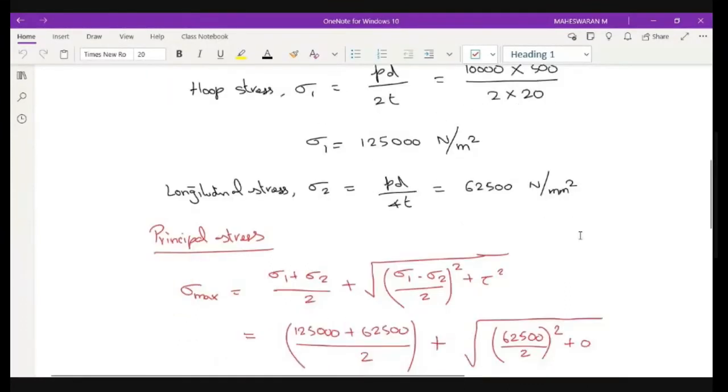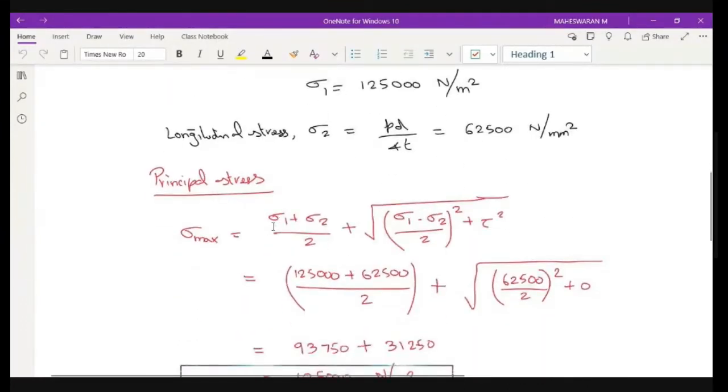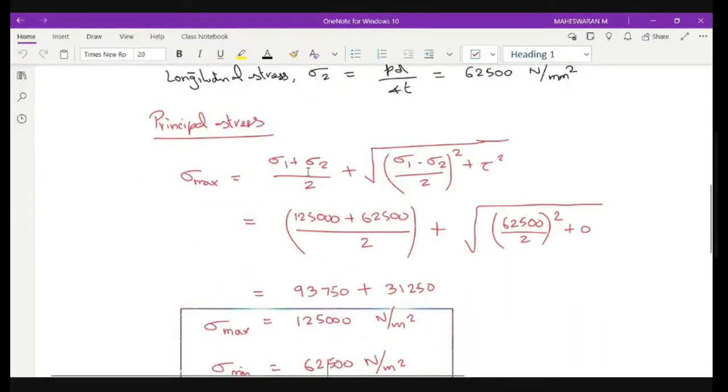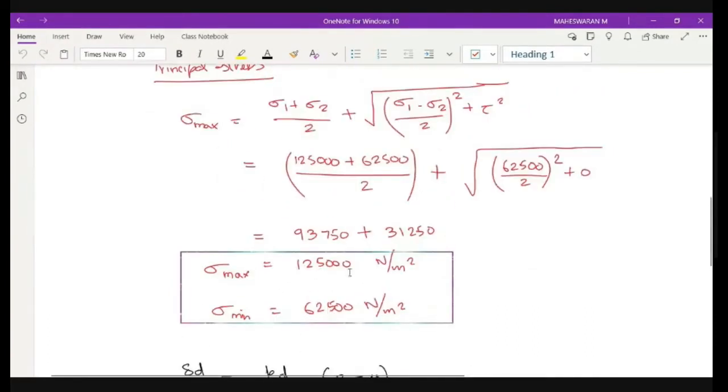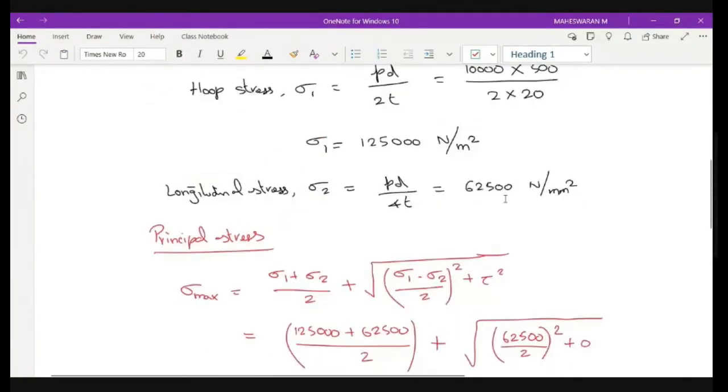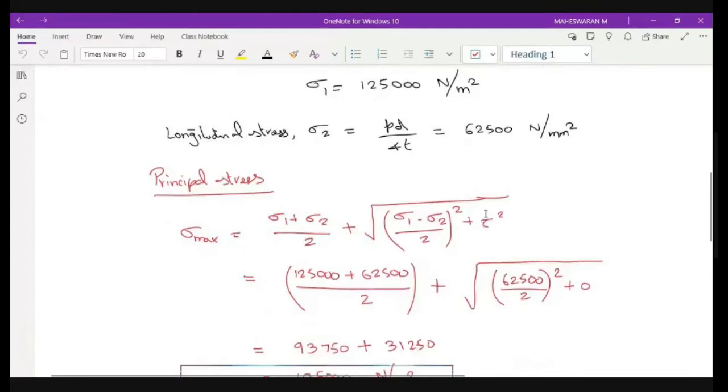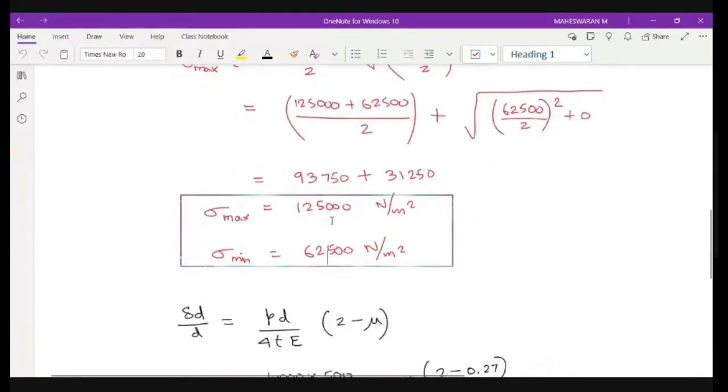Now let us identify the principal stress. The formula for principal stress is (sigma 1 plus sigma 2) by 2 plus root of ((sigma 1 minus sigma 2) by 2) the whole square plus tau square. I don't have shear stresses here, so you can neglect it. Substituting all these values, you will get maximum principal stress as 125000 and minimum as 62500, the same as what you got here. Since we don't have shear stress, whenever you apply this formula, you will get the same value, right? So this is the overall stress developed on the particular cylinder.